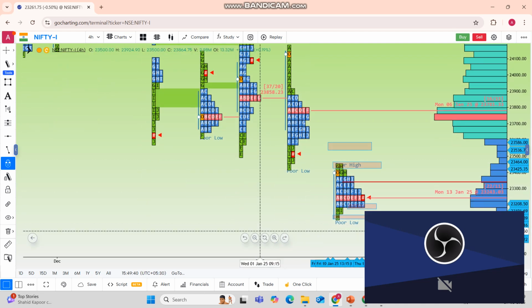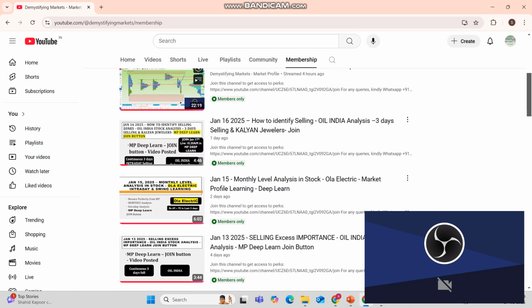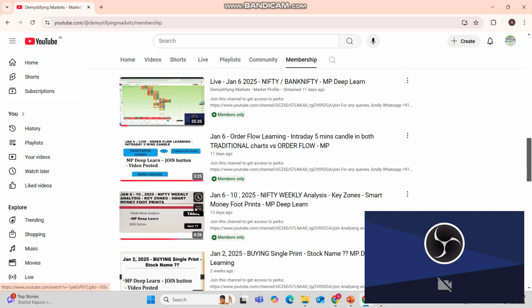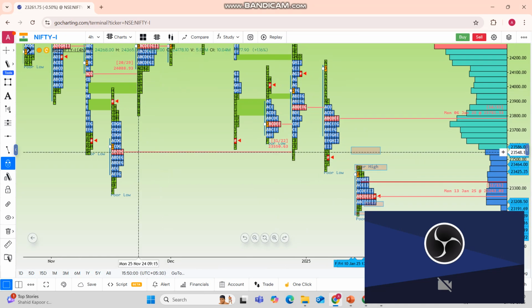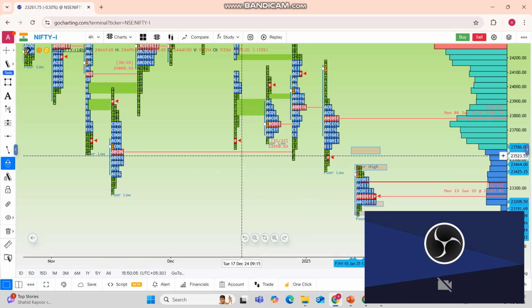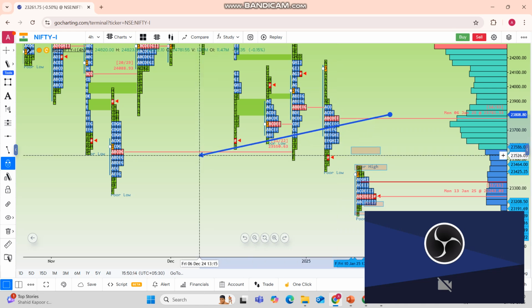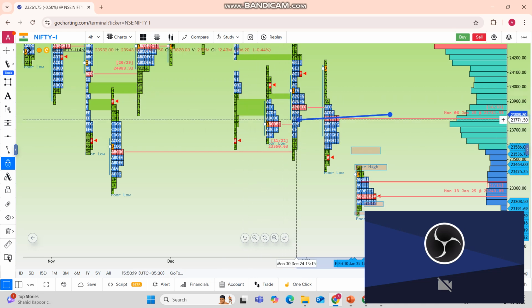So if you see the weekly time frame, last week we posted this weekly analysis in the members deep learn section, where we discussed the weekly levels of Nifty as well. Accordingly it behaved. This PPOC is an important level which was created on 18th November, and after this there was no specific close at this level of PPOC. The last week's closing was below this PPOC, which is an untested PPOC for many times. After that, the market repeatedly started to test it with the current week sessions.